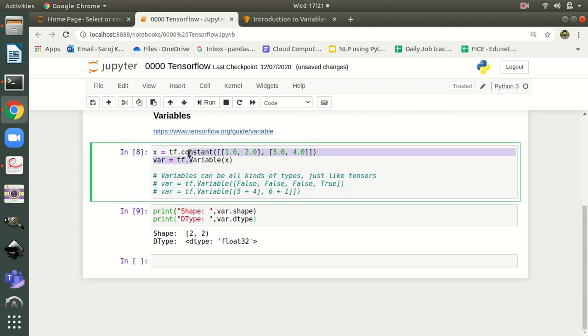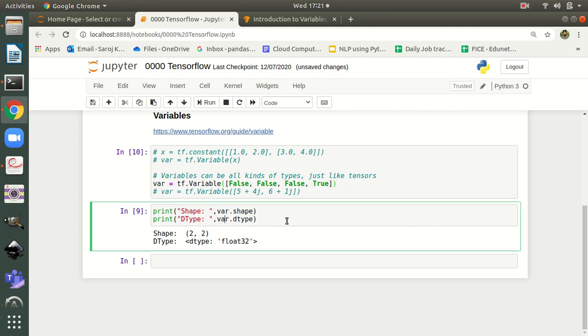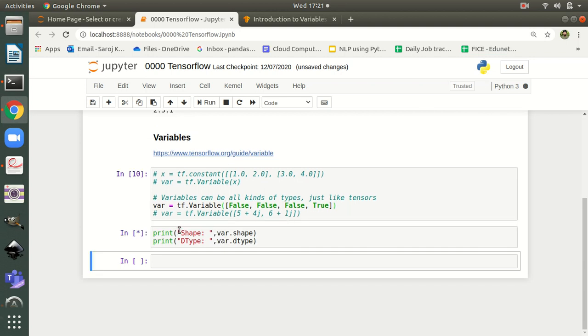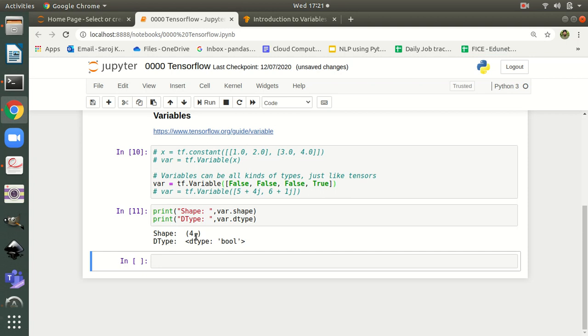Suppose let me change this and take this one. You can see that all the elements are of a similar type, that is, all are boolean. I am going to create a variable var out of this boolean data. I have executed this one. If I execute this one, you can see the shape is 4, so this is a one-dimensional variable with 4 elements in one row, and the data type is boolean.